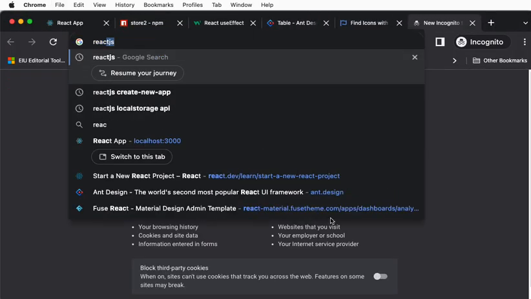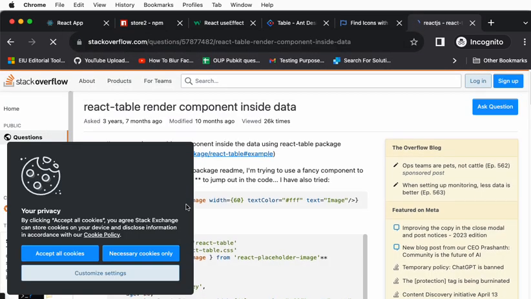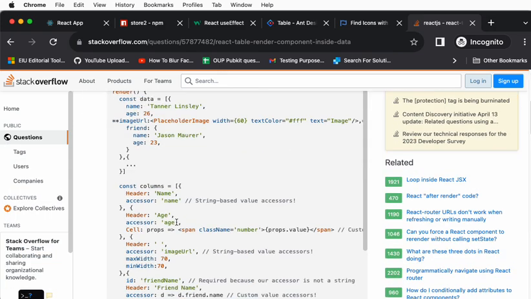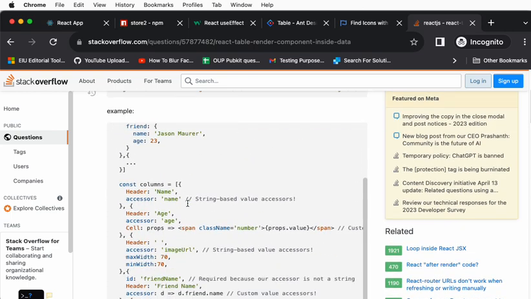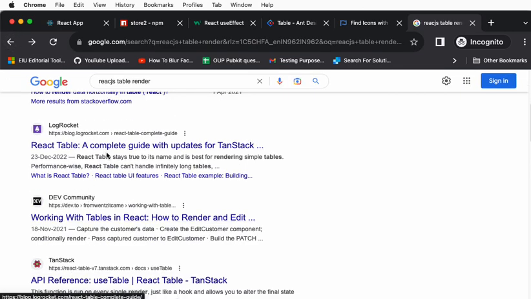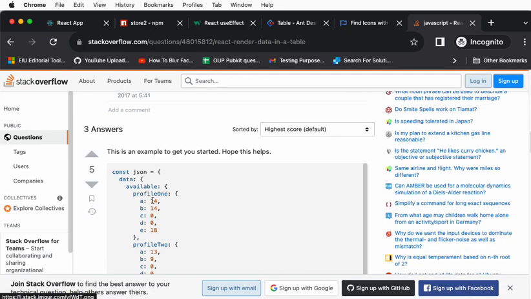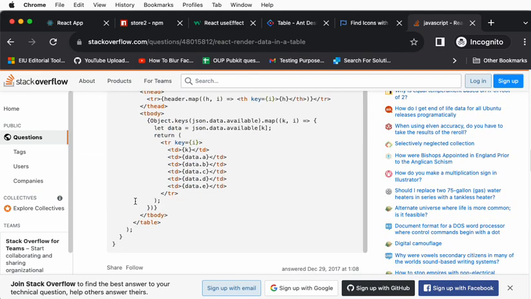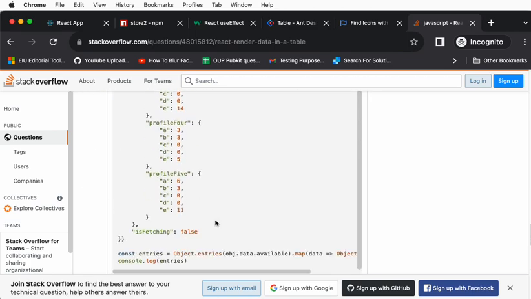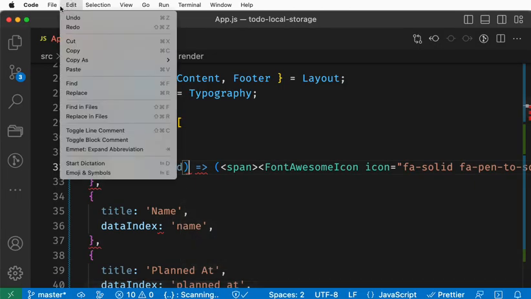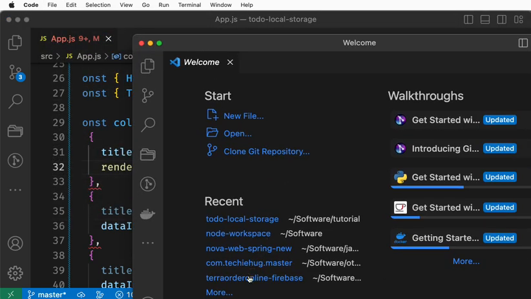React JS table render. Oh, that's not React, right? It's not, I would say, Ant Design. It's Ant Design only. React render data in the table. We need some custom method, right? If you don't mind, I will open and refer to the code that I already have. That's fine. You can refer to the code.